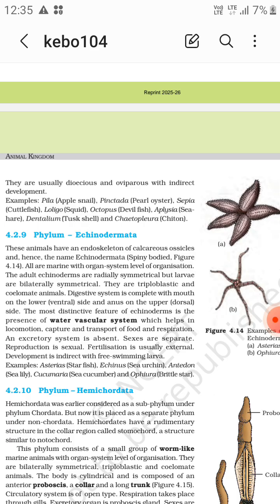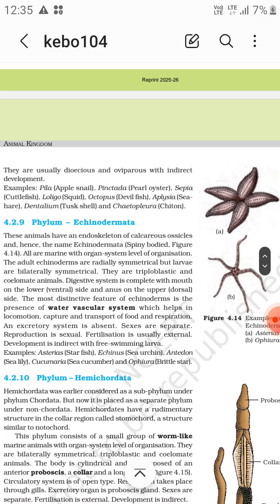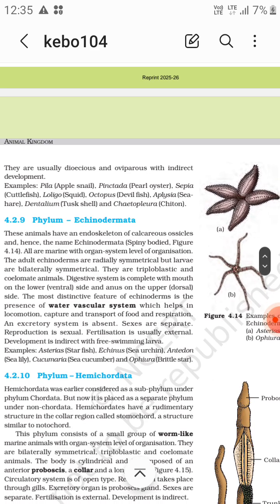The adult echinoderms are radially symmetrical, but larvae are bilaterally symmetrical, its opposite, right? They are triploblastic coelomate animals. The digestive system is complete with the mouth on the lower ventral side and the anus on the upper, that is dorsal side.